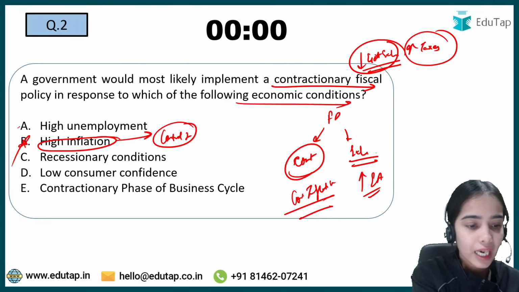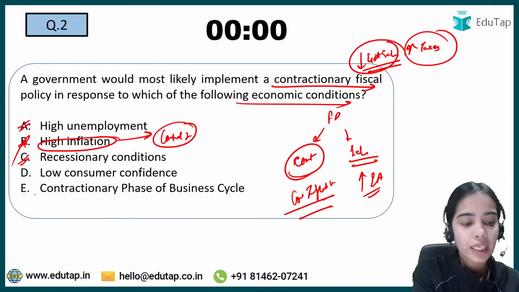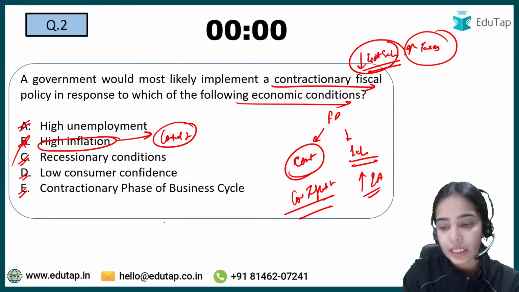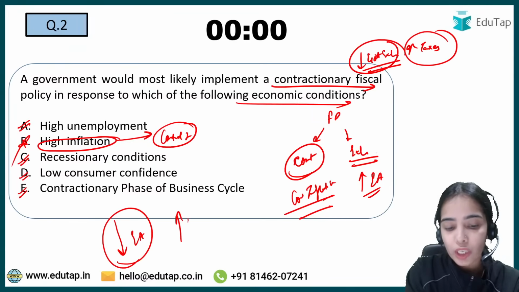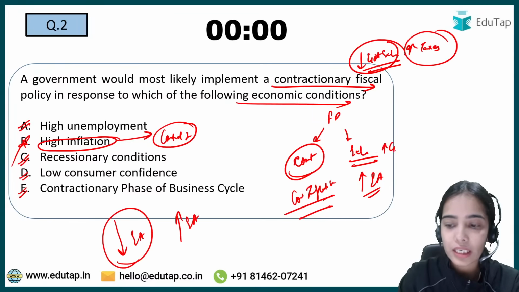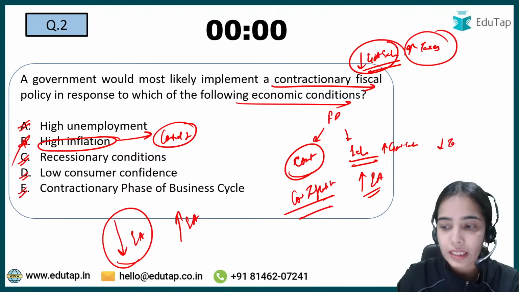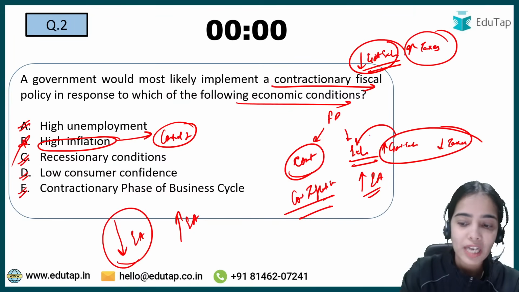If there is high unemployment, a recessionary condition, a contractionary phase of the business cycle, or low consumer confidence, in this case when the economic activities are low, to boost them the government increases government expenditure or decreases the taxes. So this is known as expansionary fiscal policy.